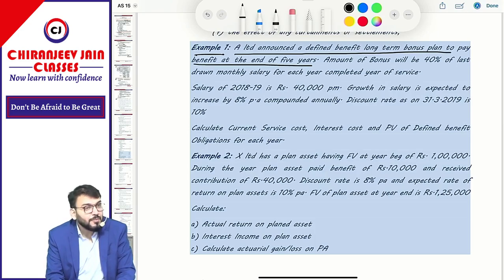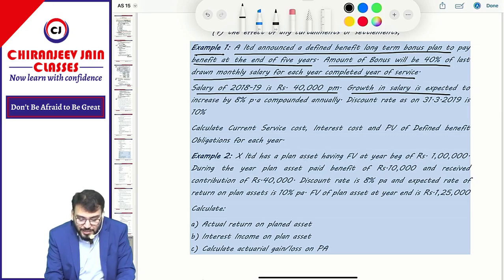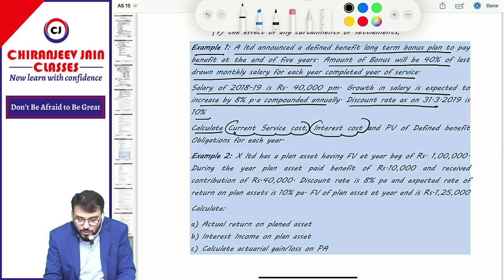It is payable after how many years? 5 years. Amount of bonus will be 40% of last drawn monthly salary for each completed year of service. Salary of 2018-19 is 40,000 per month. Growth in salary is expected to increase by 8% per annum compounded annually. Discount rate is how much? 10%. Calculate current service cost, interest cost, and present value of defined benefit obligation.